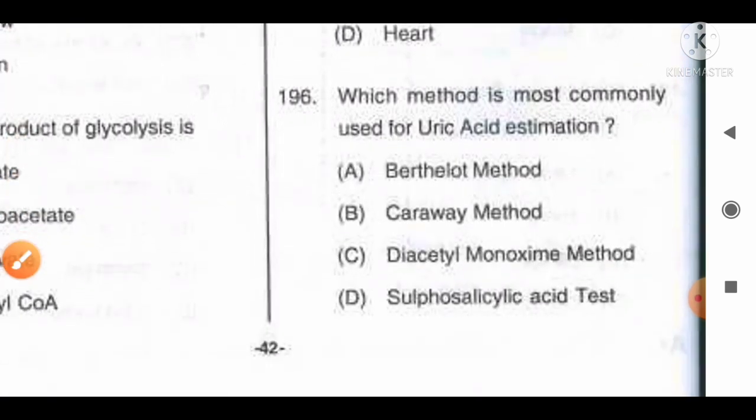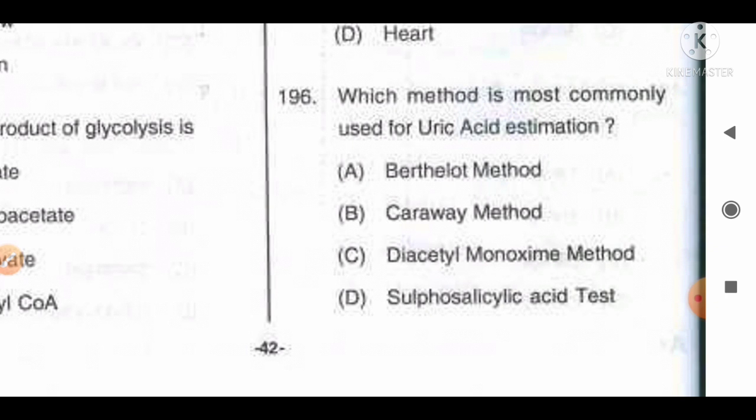Which method is most commonly used for uric acid estimation? And the options are A, Berthelot's method, B, Kerway's method, C, diacetyl monoxime method, D, sulfosalicylic acid test. Berthelot's test is used for the measurement of ammonia.